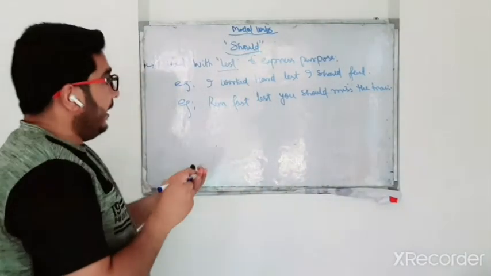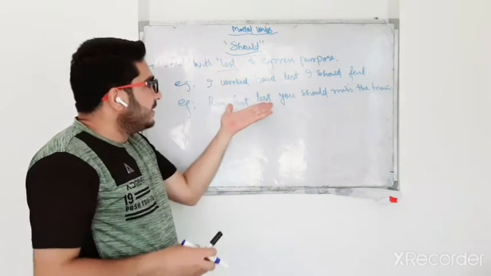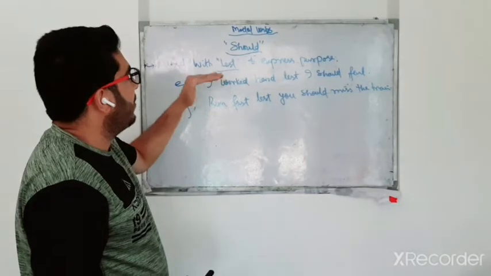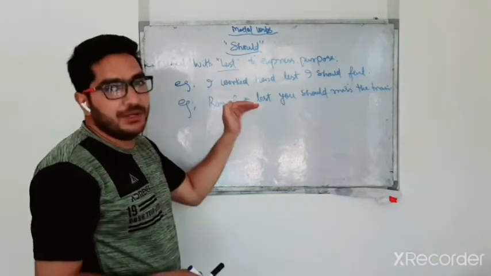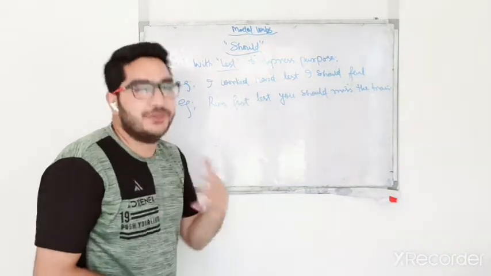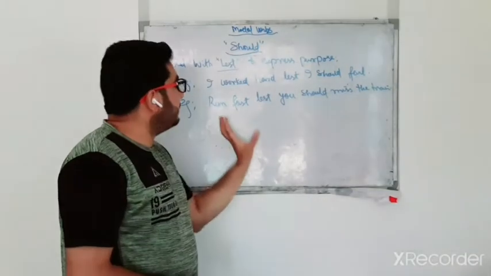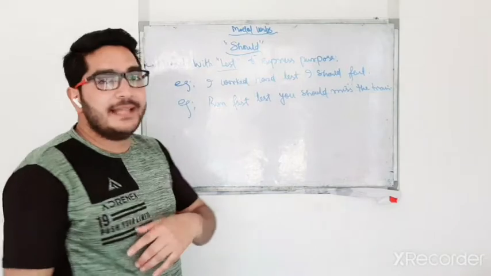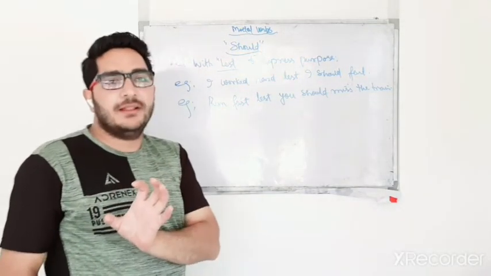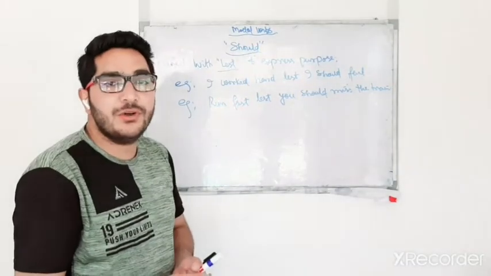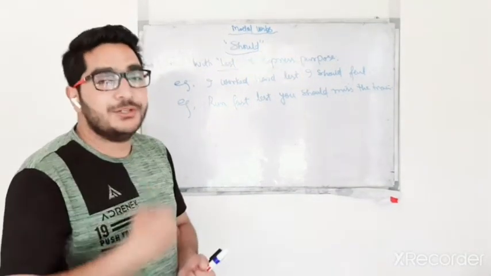See, these sentences express purpose. For example, the purpose of working hard is that I should not fail. And the purpose of running faster is that the train should not be missed. So these are the uses of modal should.